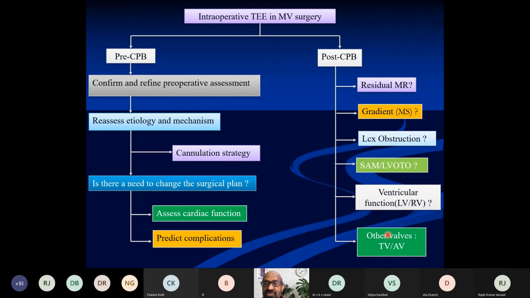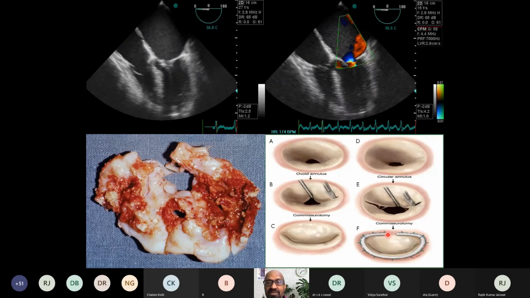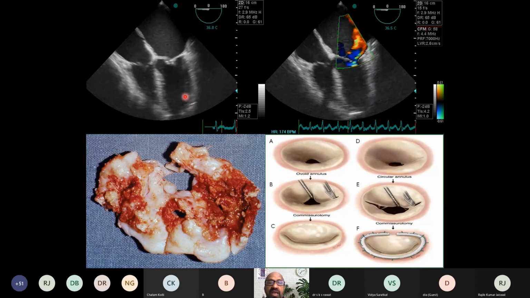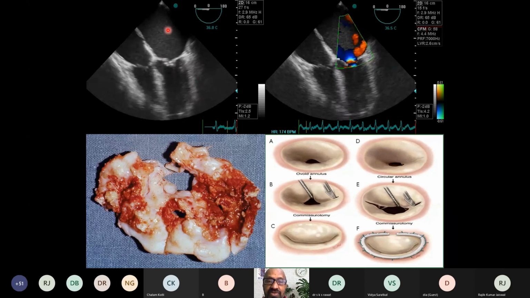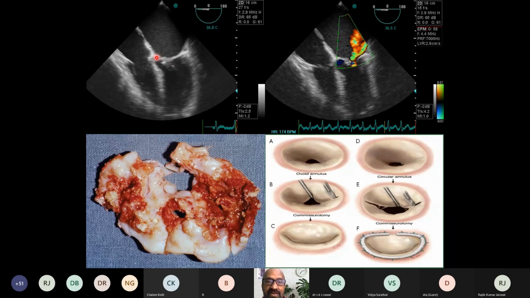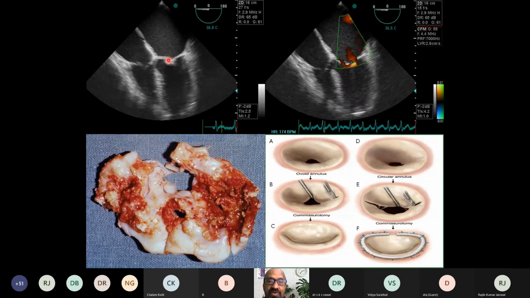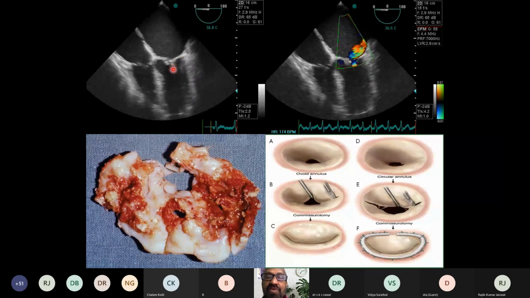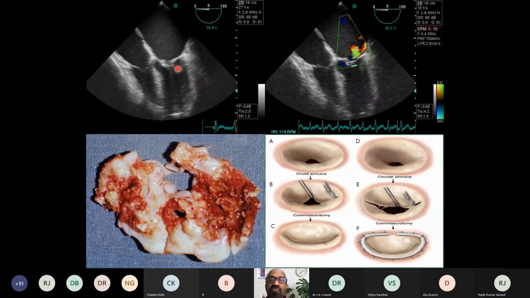Coming to mitral stenosis, this is a patient with mitral stenosis. You can see the left atrium, left ventricle, the mitral valve, the anterior leaflet, A2 segment, posterior leaflet, P2 segment. You can see that the P2 segment is fixed. It's not moving.